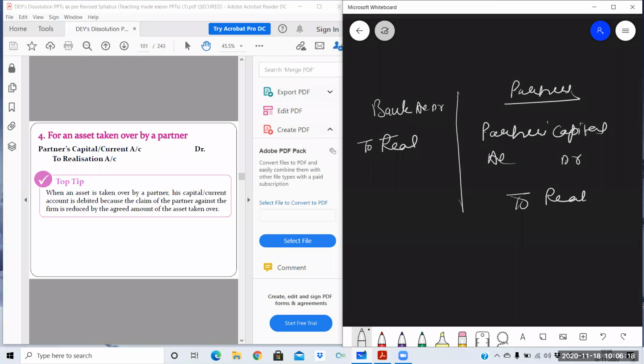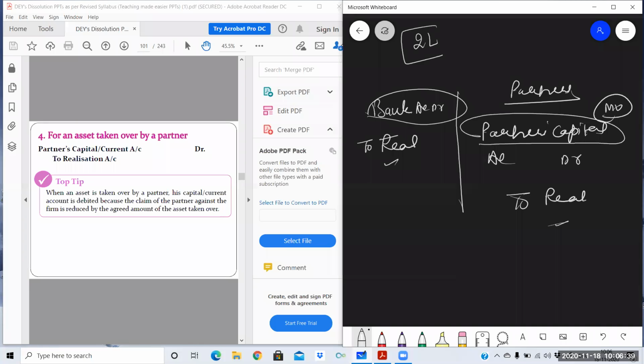So you can see here, if the asset is sold, bank is debited. If the asset is taken up by partner, then partner's capital account is debited. No effect on credit. In both the entries, realization account will be credited, and this entry will be passed at the market value. Suppose the firm is having a vehicle with book value of 2 lakh, but the market value of this vehicle is 1,50,000. So this entry will be passed with 1,50,000. Clear?